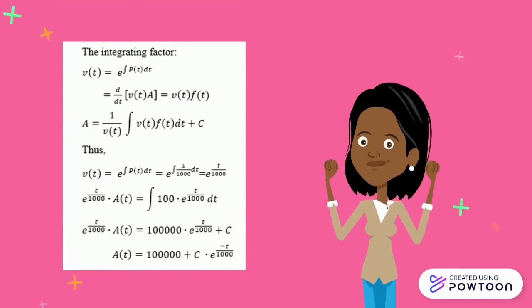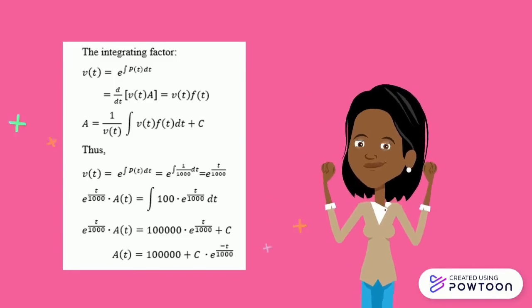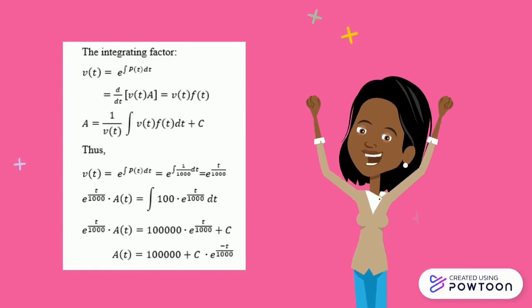Next step, we find the integrating factor v(t). So from the equation, we get v(t) equal to e to the power of the integral of p(t) dt. Then we get the derivative of v(t) times A equals v(t) times f(t). So, A is equal to 1 over v(t) times the integral of v(t) times f(t) dt plus c. Since p(t) equals 1 over 1000, from the equation v(t) equals e to the power of the integral of 1 over 1000 dt. Then we solve the integral, and we get e to the power of t over 1000.